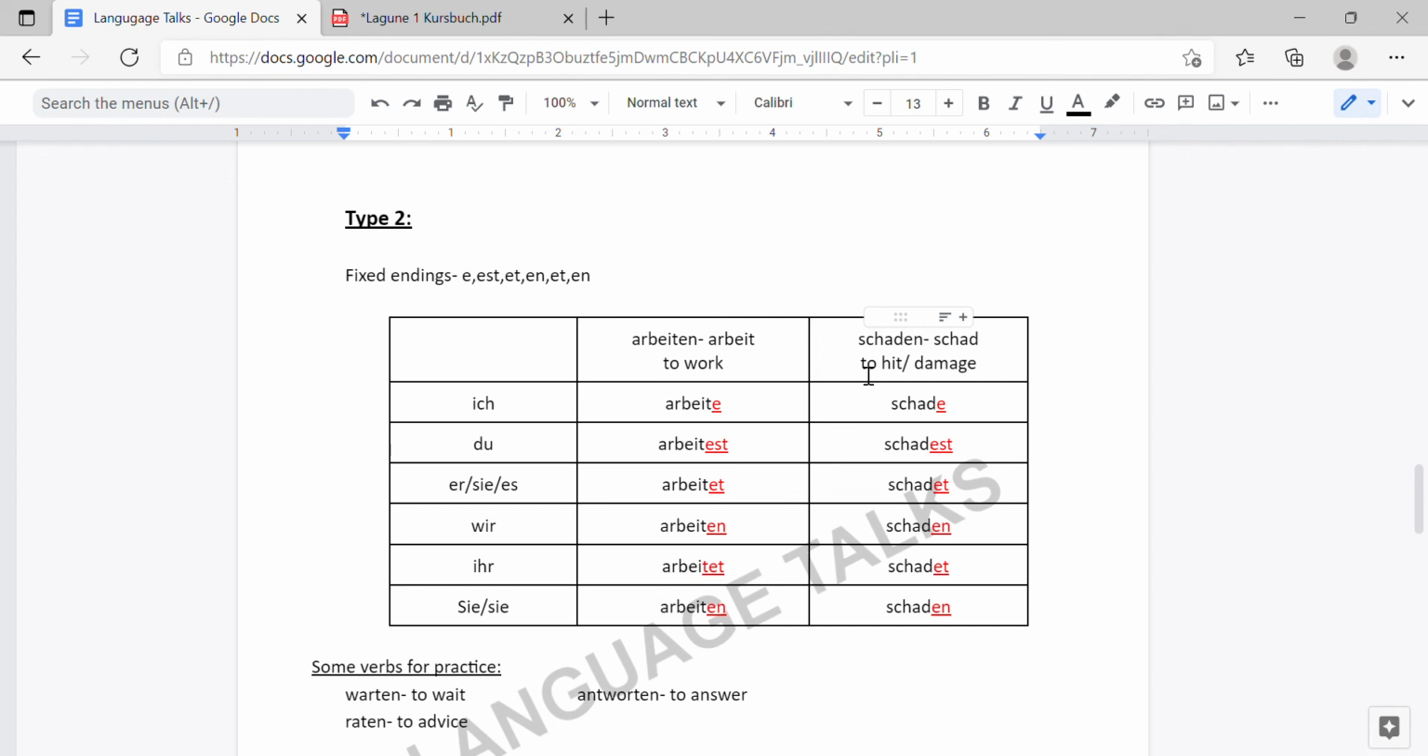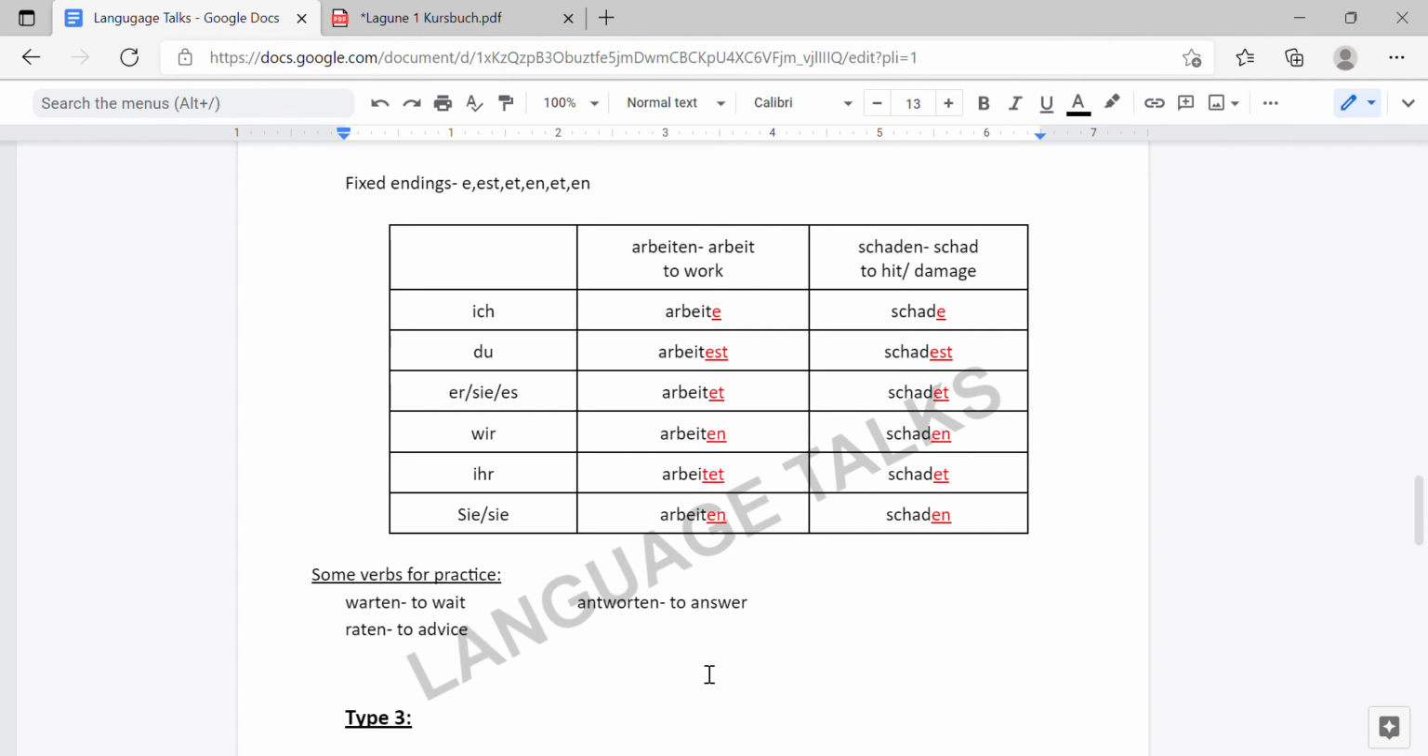So what I want you all to do is pause the video, try saying it on your own and writing it down. Similarly, I want you to memorize these fixed endings. It will be a bit confusing, but after writing it down 2-3 times, you will be remembering it. I want you to practice these 3 verbs: warten, antworten, raten. Warten is to wait, antworten is to answer, raten is to advise. So do the conjugation of these 3 verbs and practice.